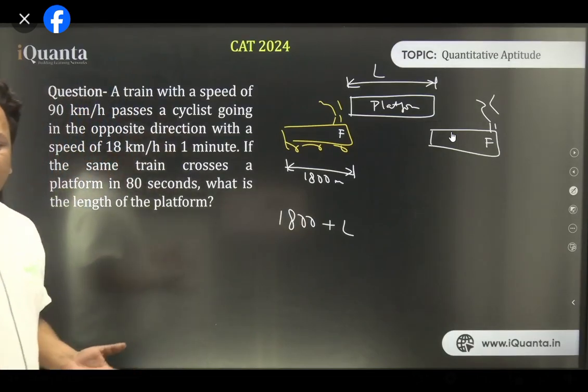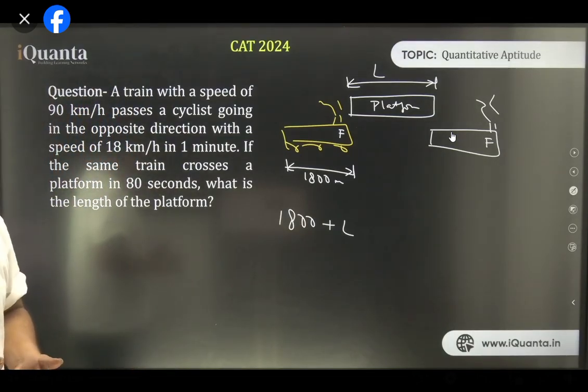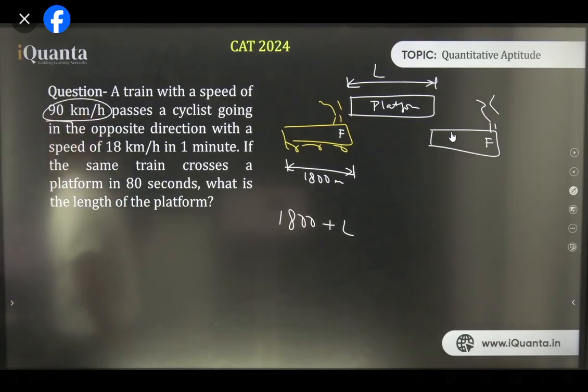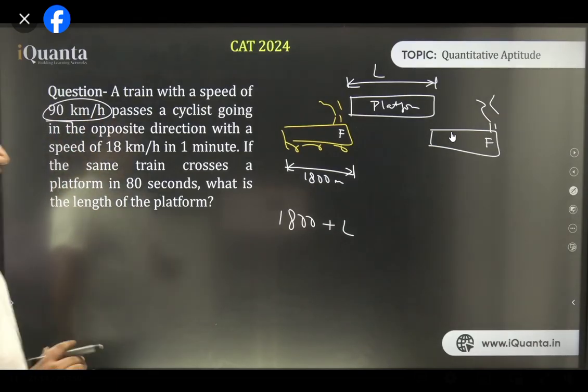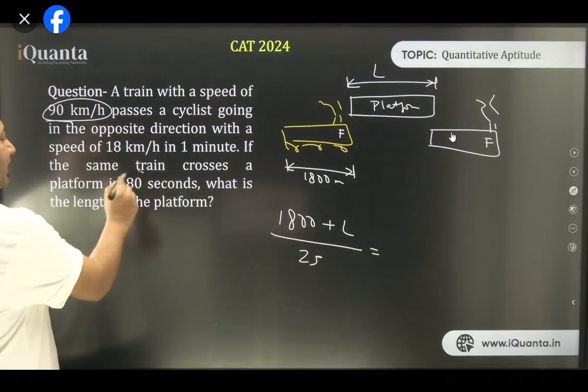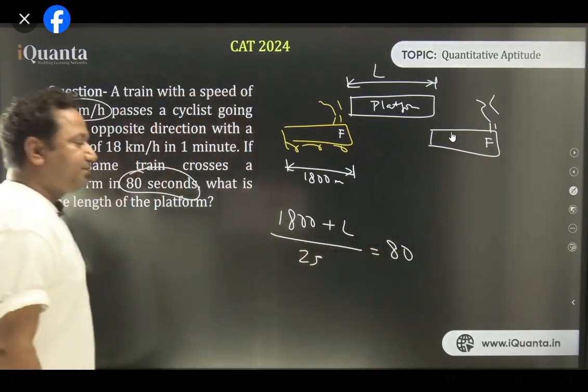And in this case, the platform is not moving. The platform is stationary. So the only speed that we'll be considering is the speed of the train only, right? Which was how much? 25 meters per second. So 1800 plus capital L upon 25, that is distance upon speed, is equal to time, which is given as 80 seconds. Clear?